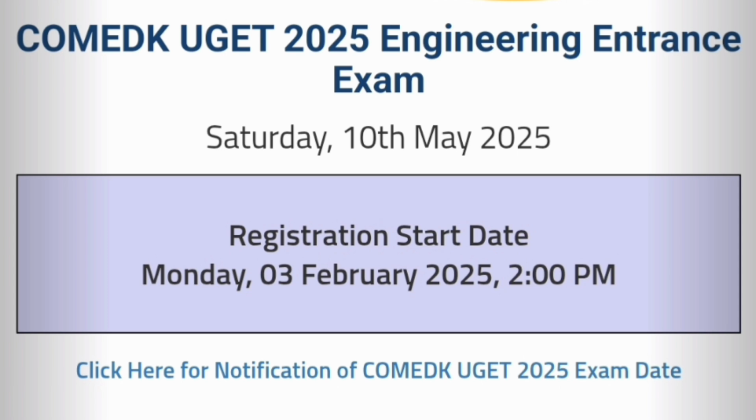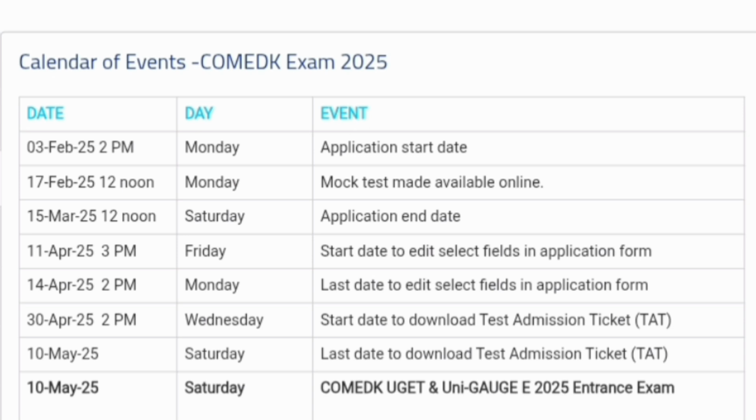So that is the exam date, and registration for the exam will start from Monday, which is 3rd of February 2025 after 2 p.m. I'll give the complete application form as it comes and how to fill that application form, but you should also understand the complete calendar of events so that you don't miss any of the dates. So as I mentioned, the exam application start date is 3rd of February after 2 p.m.